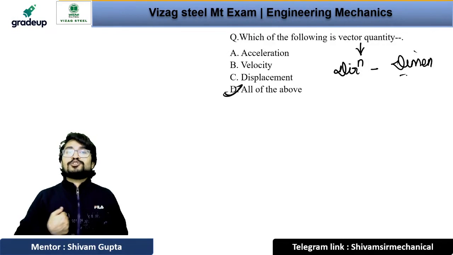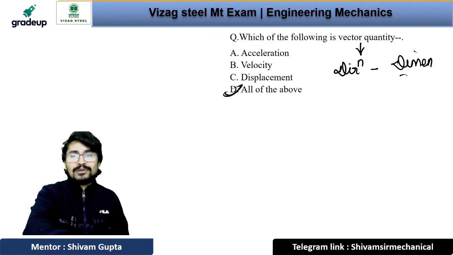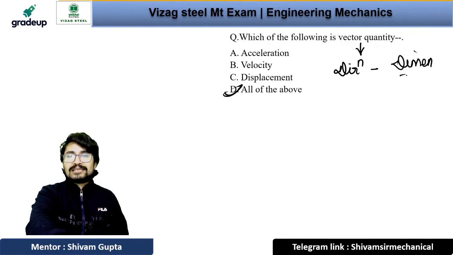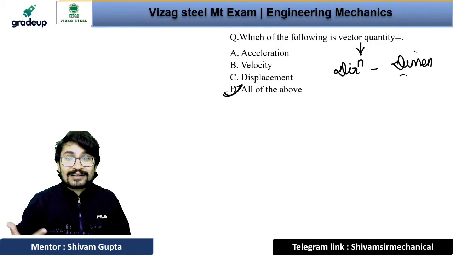So you have to be a vector quantity. You should have dimension, your strength, and a direction that you have to take this examination as an aim, right? That will be the direction. Then you have to be a vector quantity.